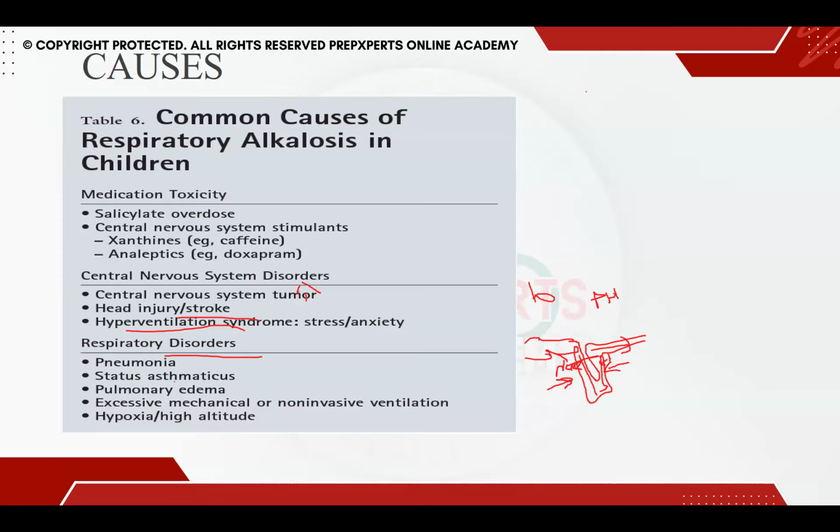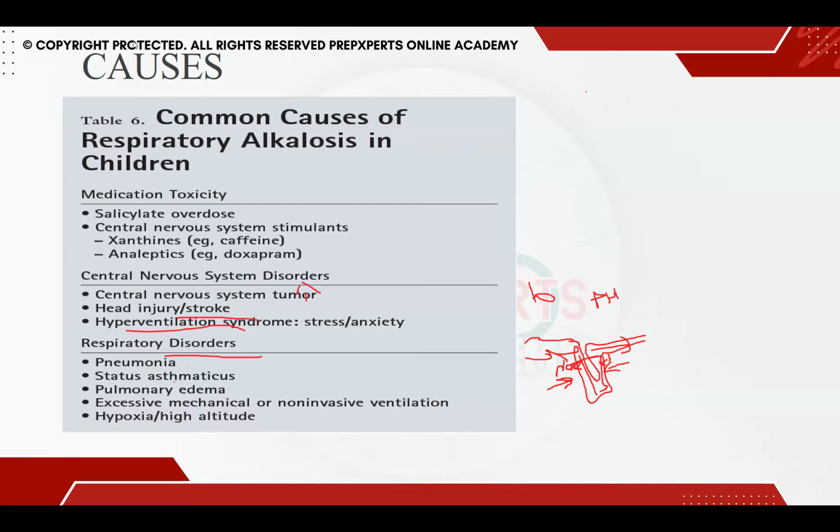This was an MCQ that came up in, I guess, FOP or TAS, and it also came up in the FCPS Part 1 examination in Pakistan. Usually they give that a child came in with severe tachypnea, the child is hyperventilating, and then you notice that there is a perioral tingling sensation. So he complains of perioral tingling.